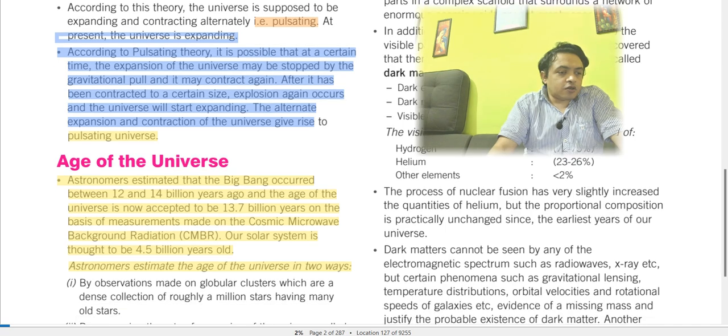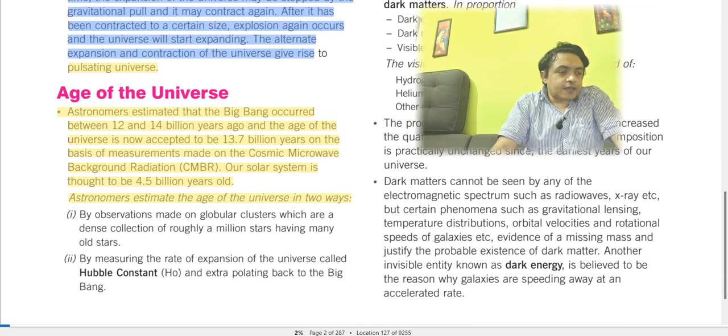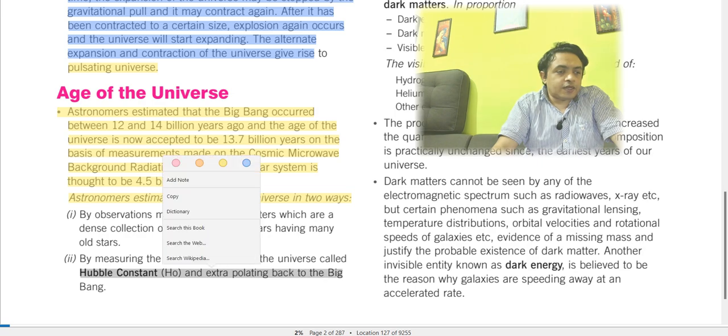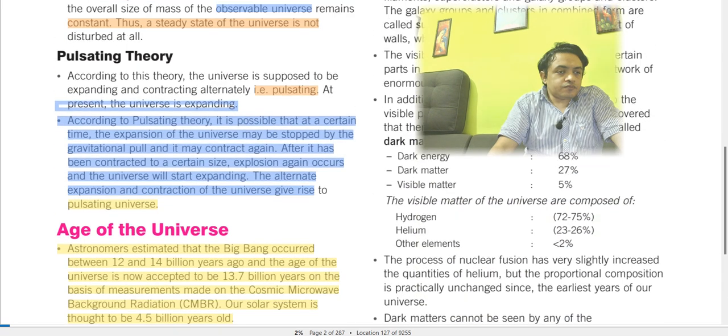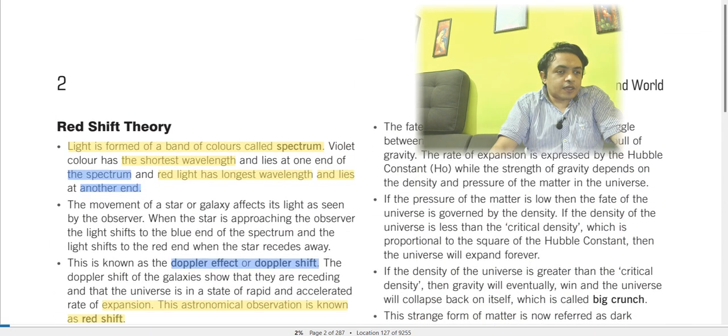Now astronomers estimate the age of the universe in two ways. One is by observations made on globular clusters, which are dense collections of roughly a million stars, having many old stars. Another is by measuring the rate of expansion of the universe, called the Hubble constant, and extrapolating back to the Big Bang, right? This way the age of the universe is also determined. And then we are coming into this part.